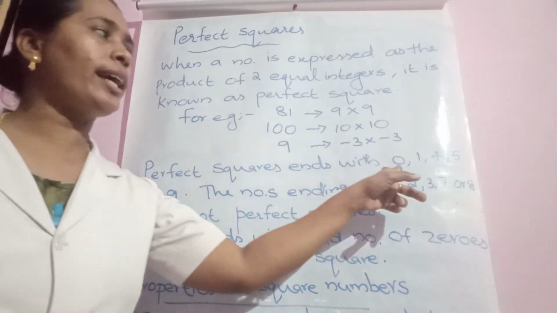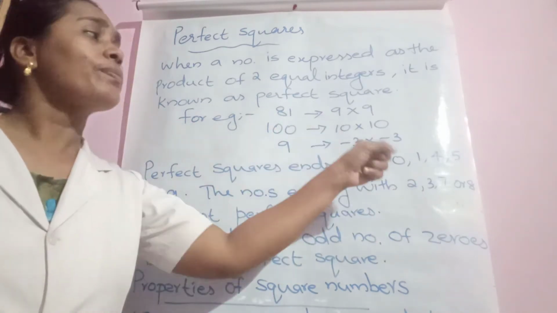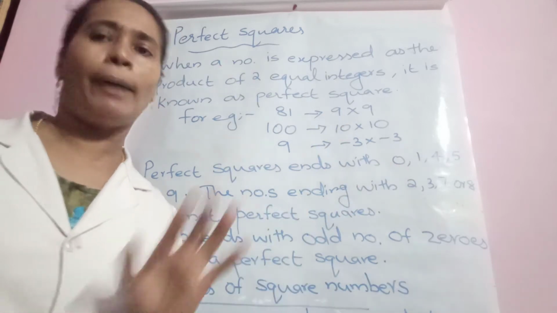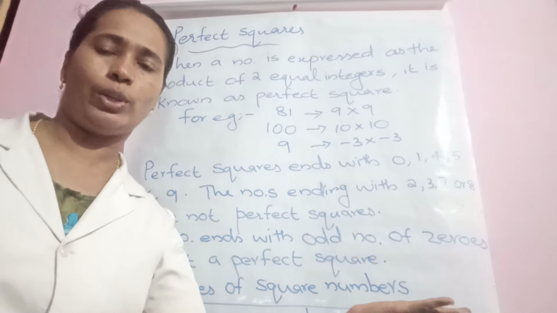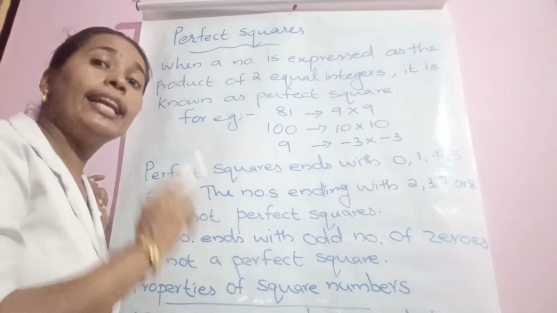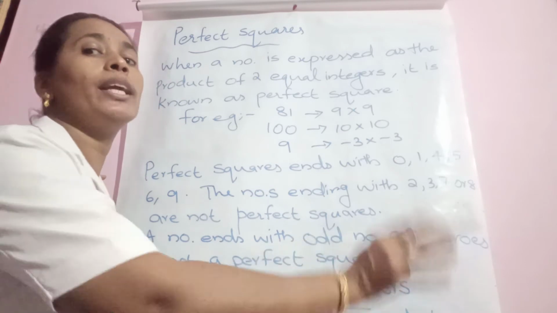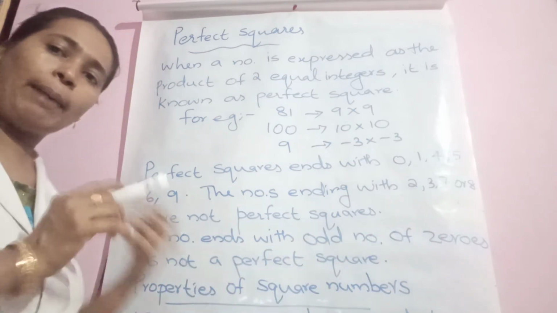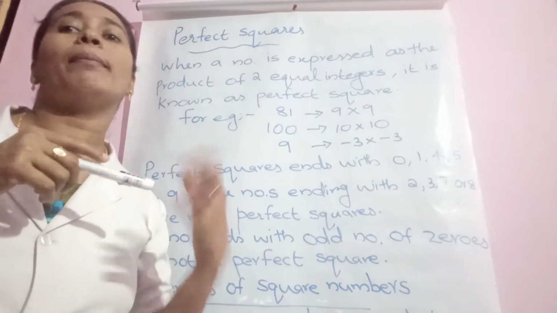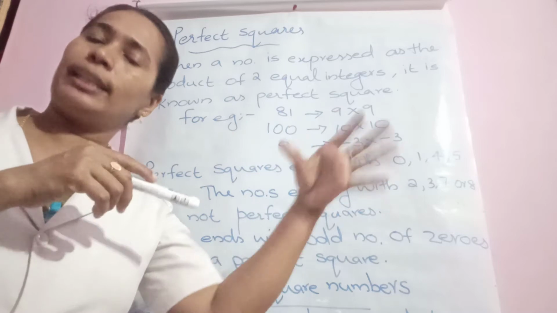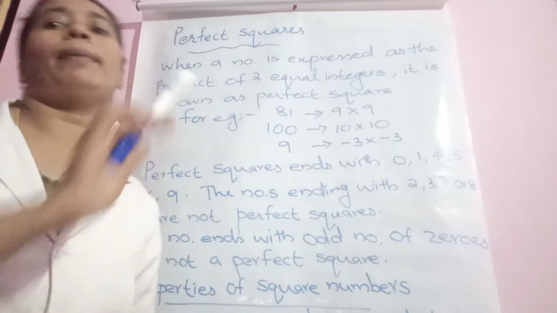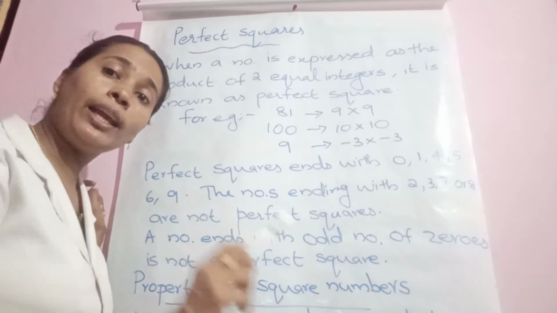Similarly, here we have written the condition: according to condition 1, if a number ends with 0, there is a chance of it being a perfect square. But they are saying, a perfect square never ends with an odd number of zeros. If a number ends with 1 zero, 3 zeros, or 5 zeros, like that, an odd number of zeros cannot be a perfect square.